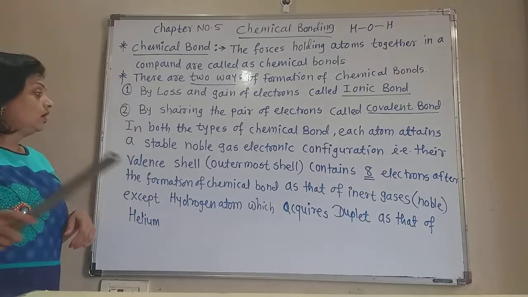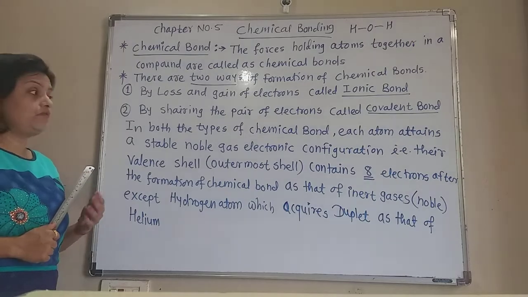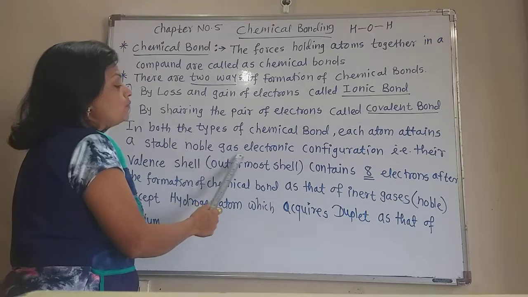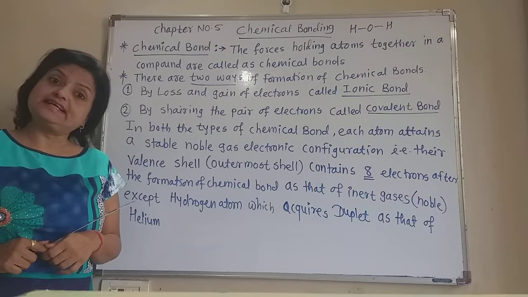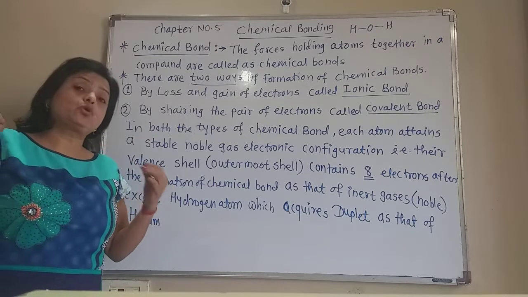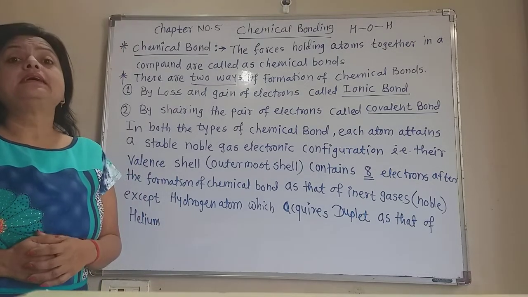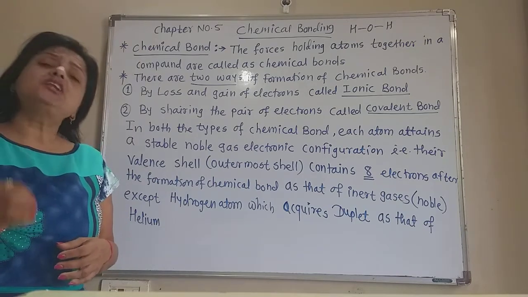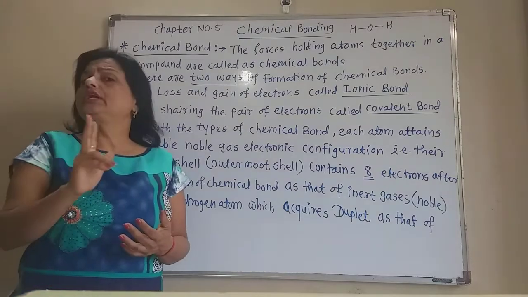In both types of chemical bonds, the ionic bond and the covalent bond, each atom attains a stable noble gas electronic configuration. You know the noble gases, that is, the inert gases: helium, neon, argon, krypton. If we see the electronic configuration of all these inert gases, we find that the outermost shell of these noble gases always contains 8 electrons, except helium.